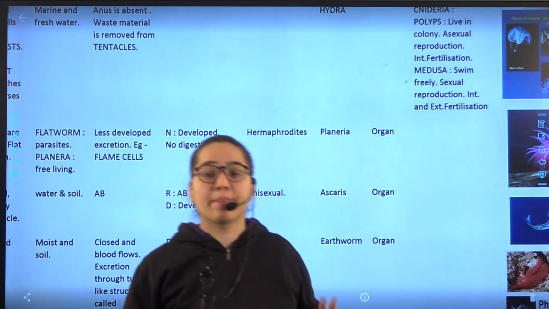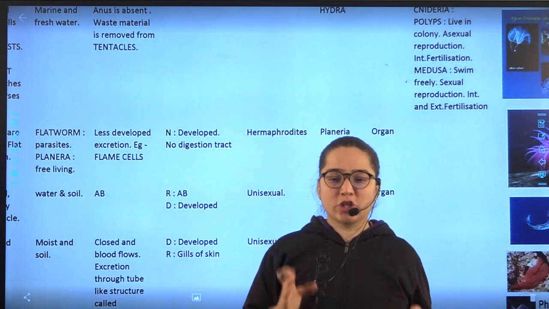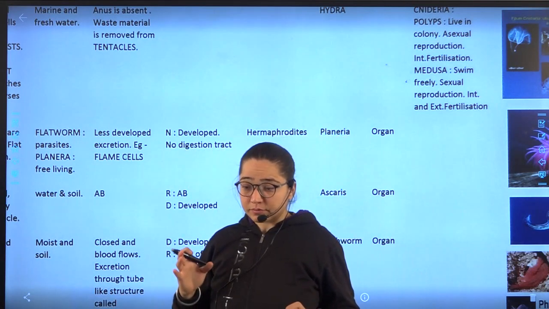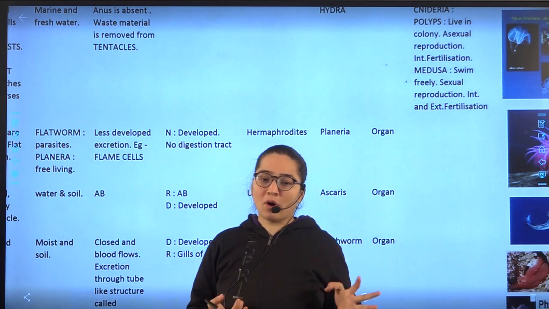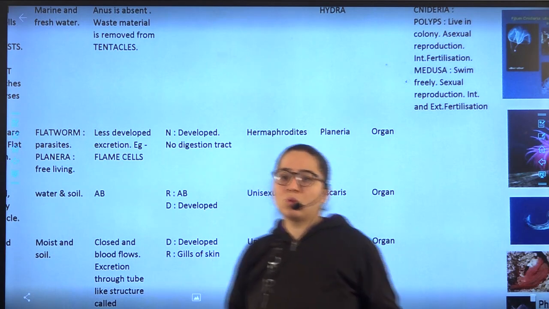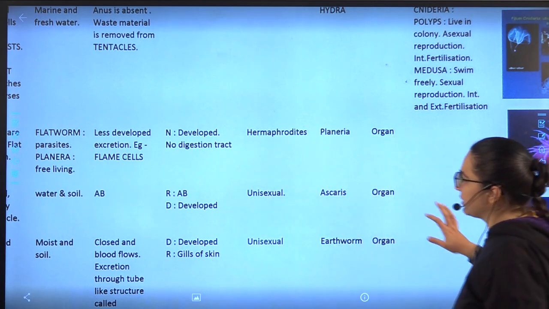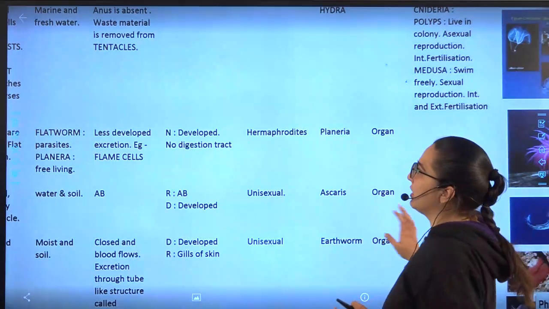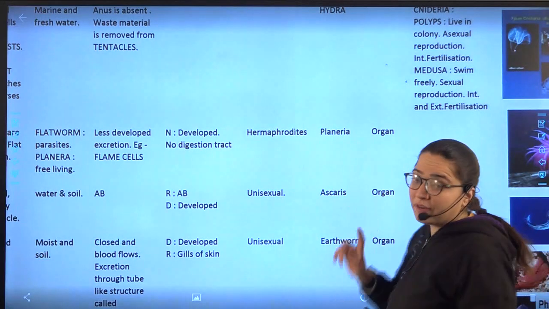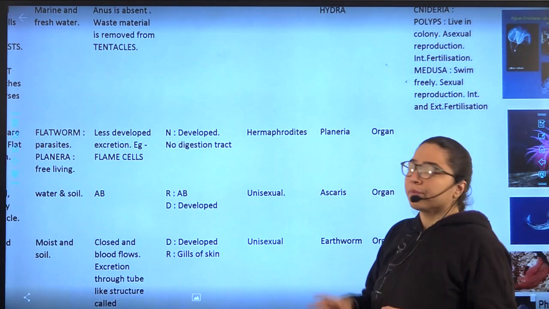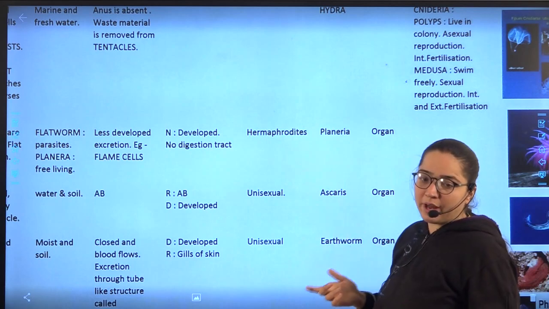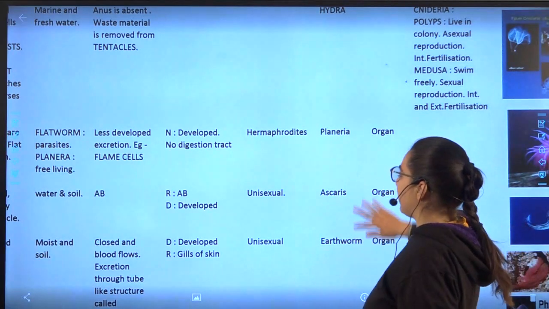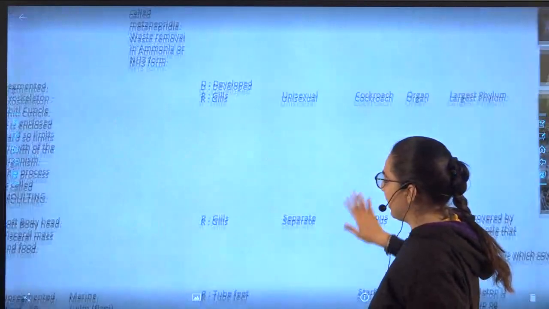What does hermaphrodite mean? They have both sexual and asexual parts in their body itself. Both systems are developed in their own body, so those are called hermaphrodites. In Porifera you have both sexual and asexual. In Cnidaria you have nothing. Then Platyhelminthes are hermaphrodites. After that, all are unisexual till this 3.